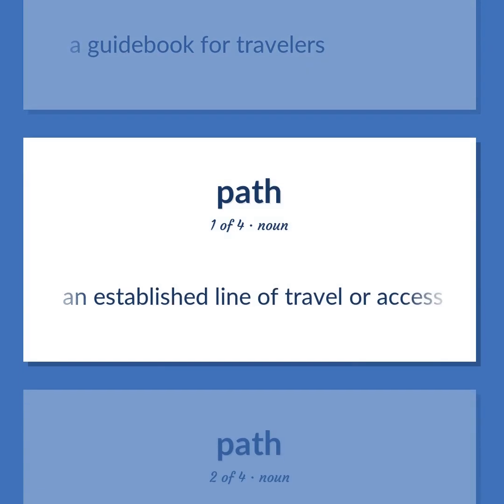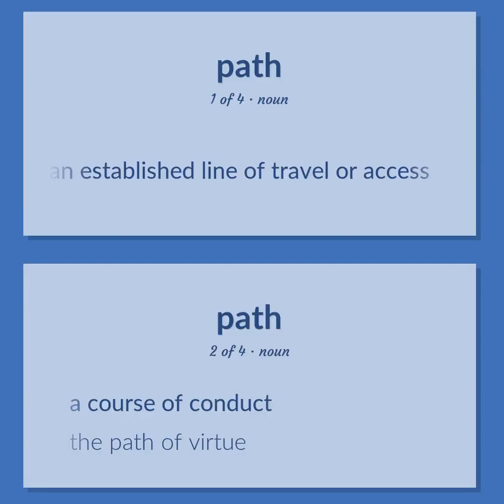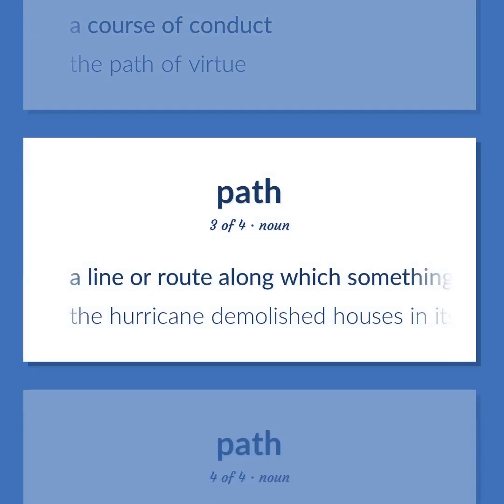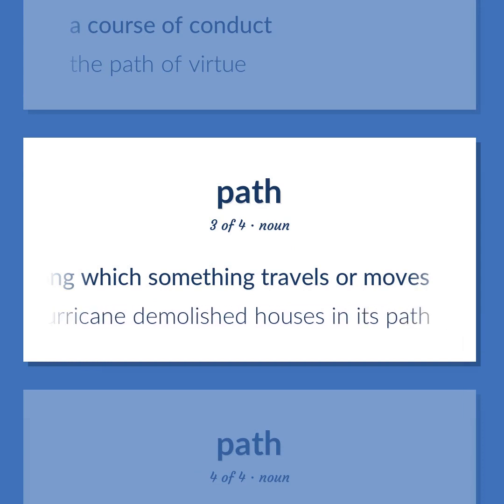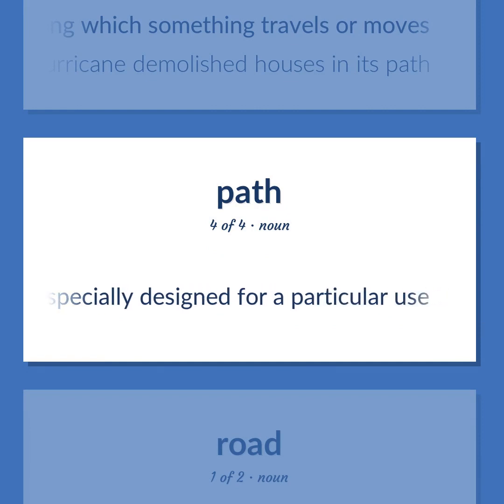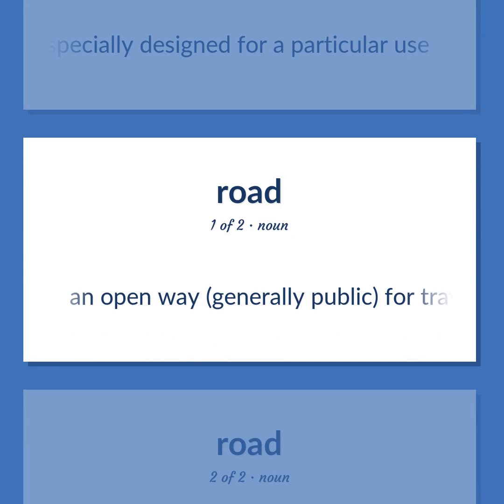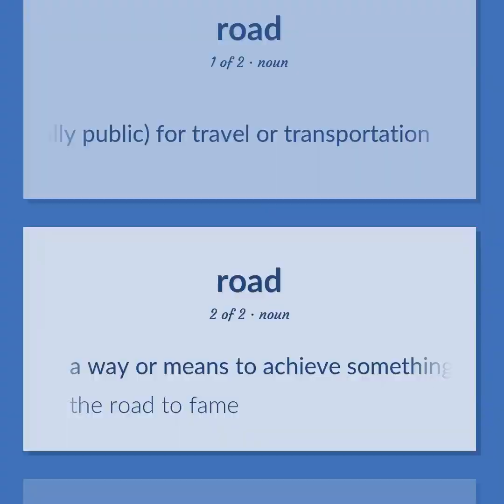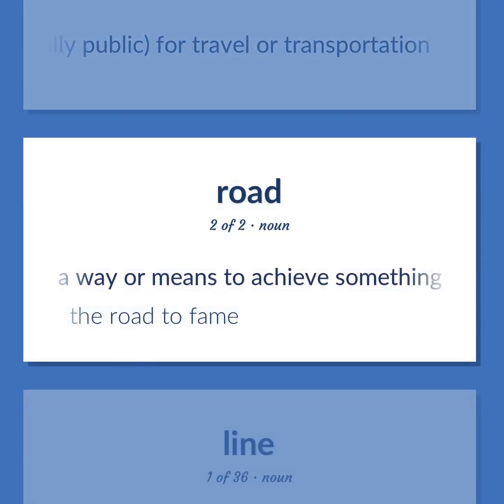An established line of travel or access. A course of conduct. The path of virtue. A line or route along which something travels or moves. The hurricane demolished houses in its path. A way especially designed for a particular use. An open way, generally public, for travel or transportation. A way or means to achieve something. The road to fame.